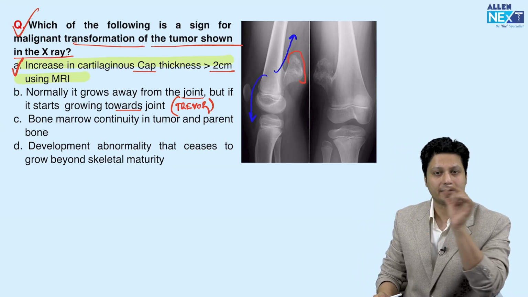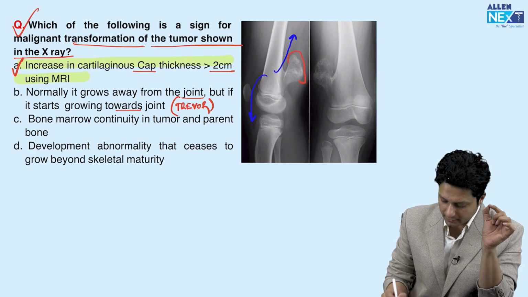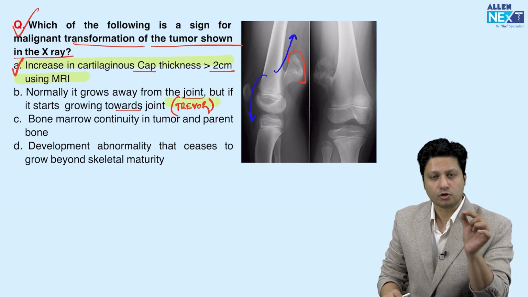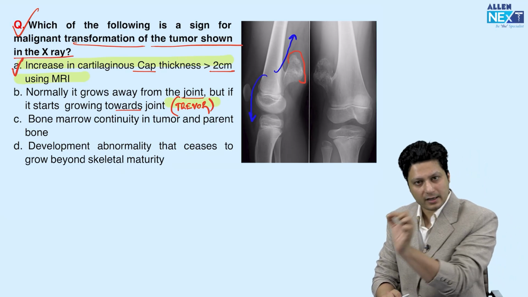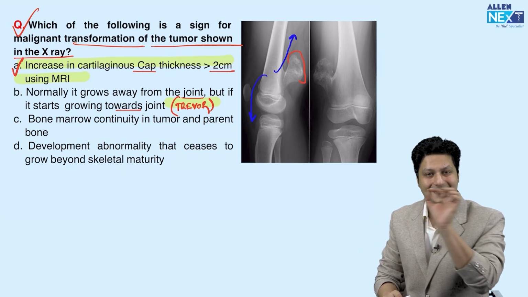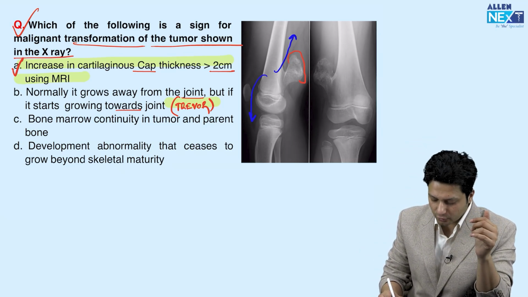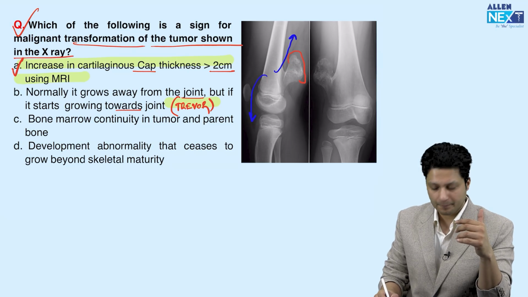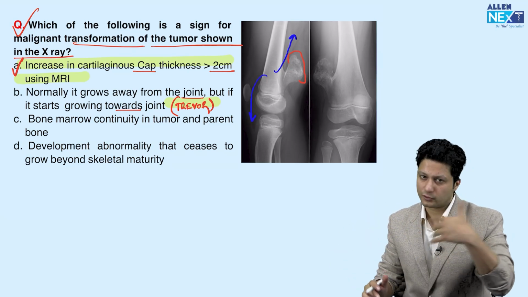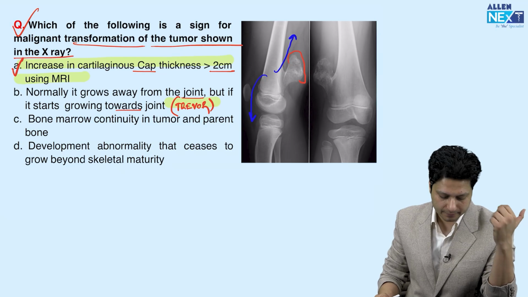It is an exception, and that exception is known by the name of Trevor disease. So osteochondroma growing towards the epiphysis is known as Trevor disease. It is a rare phenomenon and has nothing to do with malignant changes. So that is option number 2. It is not a sign of malignant transformation.